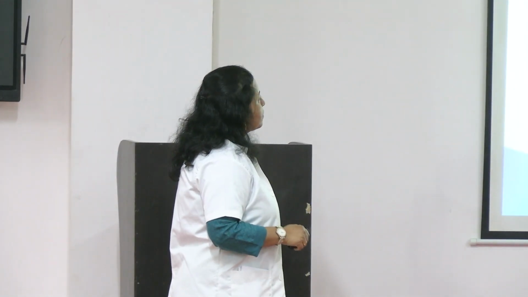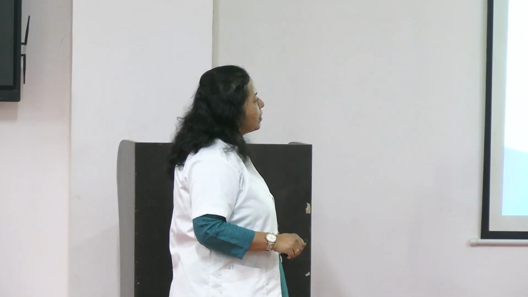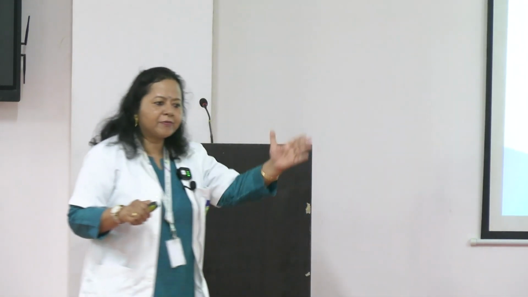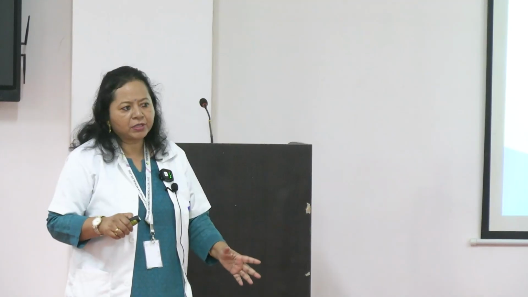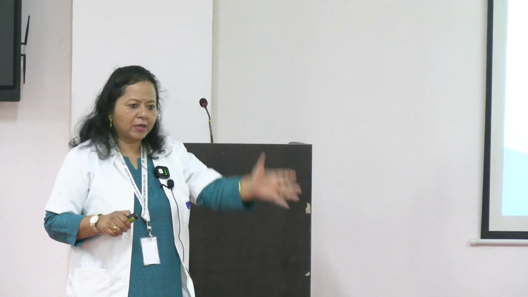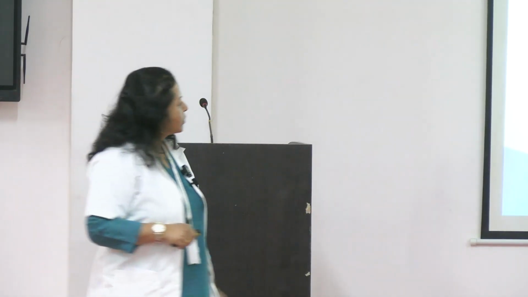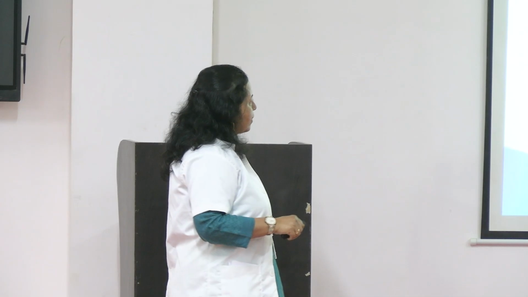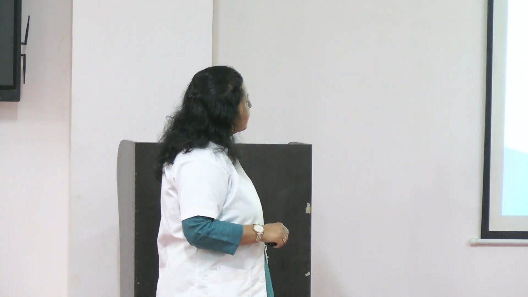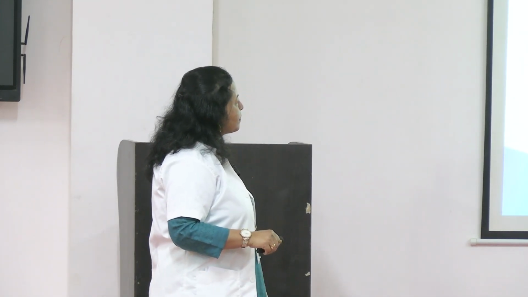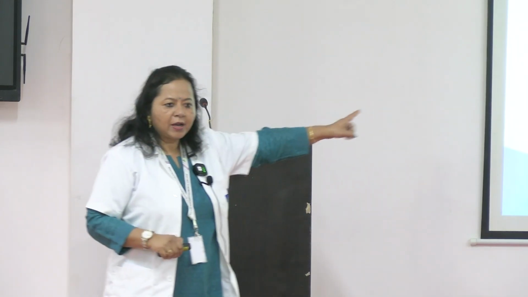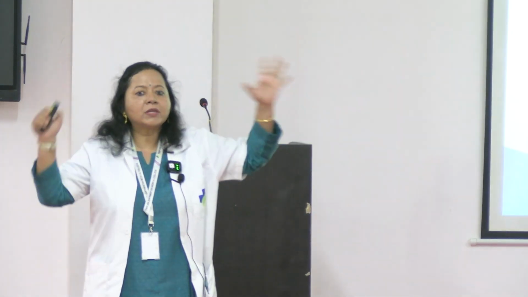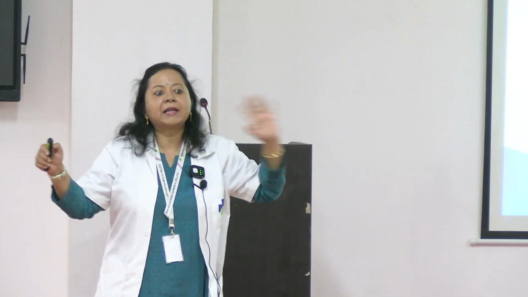Wet mount examination: pus cells, WBC, in normal urine usually 2 to 3 or 5 is admissible. But if it is more than 5, you have to consider that the patient has some infection. So more than 5 or 10 per high power field is significant. Pyuria. Bacteriuria is presence of bacteria. Nitrite reduction test, please remember this test. Nitrite positive. So this you will get as a case scenario.